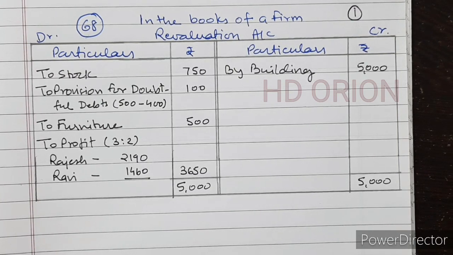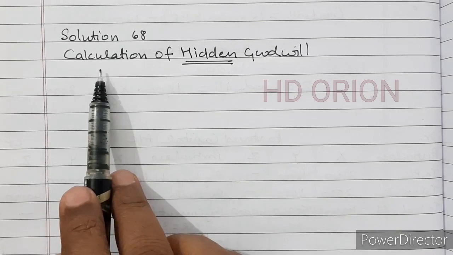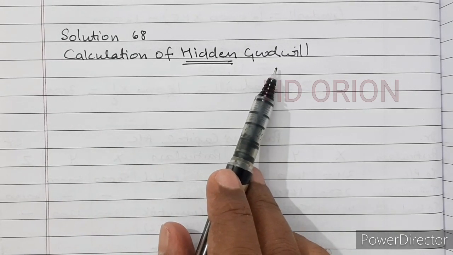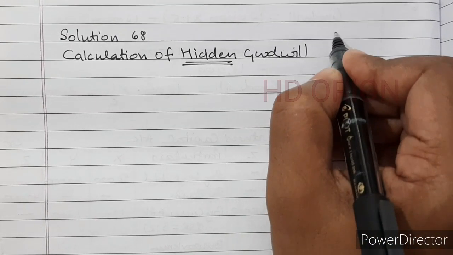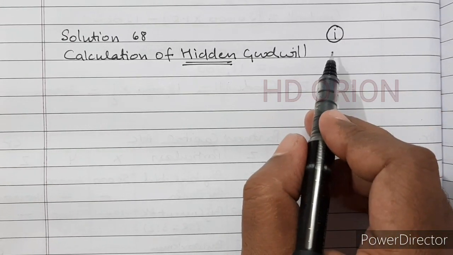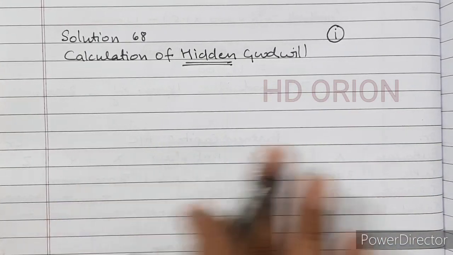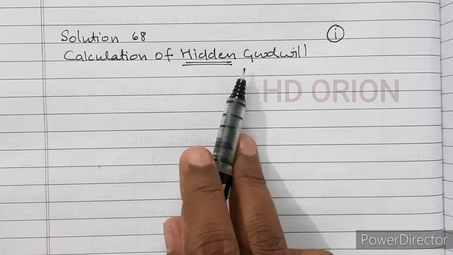Let us see that first. So we will calculate hidden goodwill. If you want a full explanation on hidden goodwill, you can go to my previous video. I am providing an I button here. You can click and watch that particular video. So what is hidden goodwill?